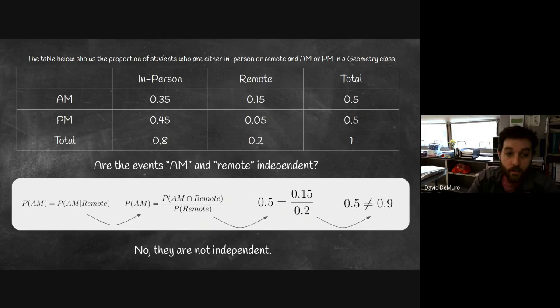If you are trying to show independence, this right here, this is the math that you need to show. You need to show that you are checking whether or not this statement is true about the two events. If you get the same amount on both sides, great, they're independent. If you get different amounts, great, they're not independent. So from this video, you should be able to calculate and use conditional probabilities, and you should be able to check whether or not two events are independent using this definition in this mathematical check.